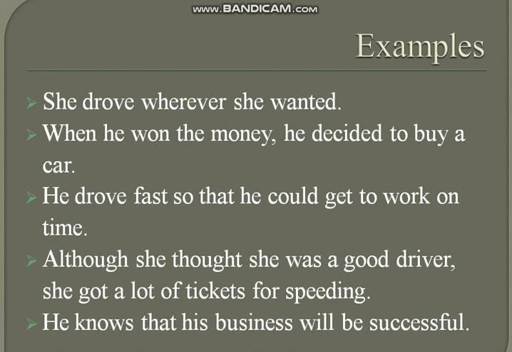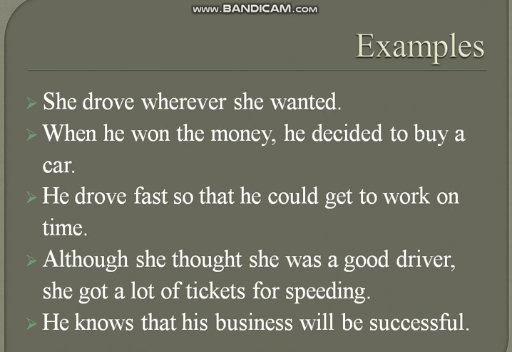Then again, when he won the money, here it is a dependent clause. Why? Because when we tell someone that when he won the money, so what then? He decided to buy a car. It is the independent clause. He drove fast so that he could get to work on time. Here again you can see he drove fast. It is the main clause. So that he could get to work on time, it is the subordinate or the dependent clause, which is depending on the main clause.